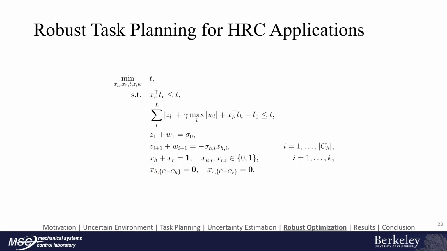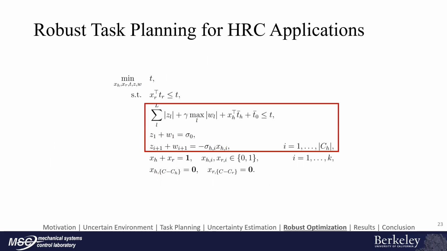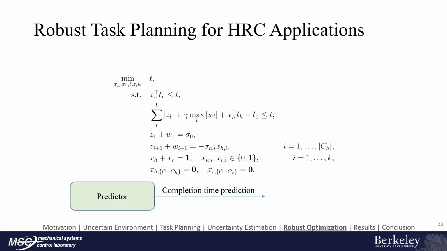With the uncertainty set, we can now formulate the chance constraint problem as a robust optimization problem. We went through the formulation pretty quickly. The main takeaway is that we develop a predictor that can make completion time prediction and utilize the adaptation process to estimate the uncertainty so that the task planner can handle these uncertainty by solving a robust optimization problem.